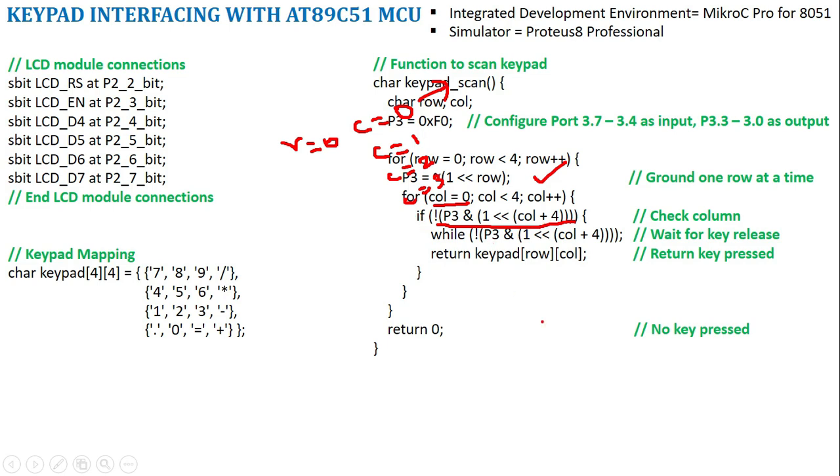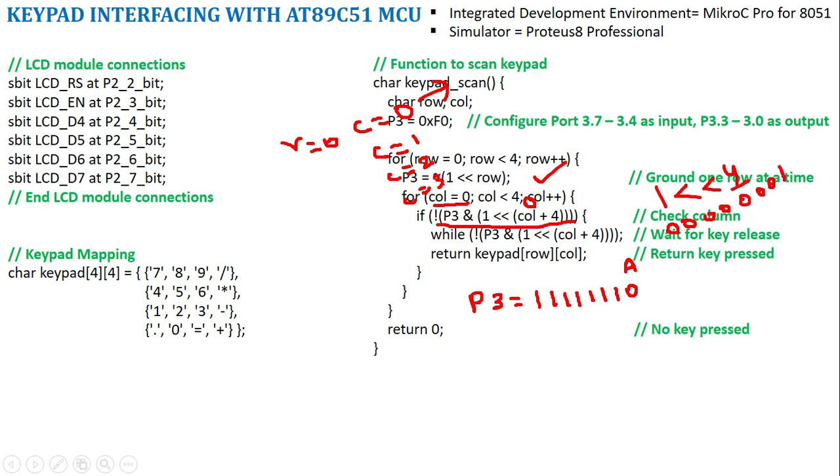Port 3 is what? Port 3 I already have as 1 1 1 1 1 1 1 0, right. This is what we have set earlier, A to be active. So this is port 3, and I am going to do an AND operation with this option. 1 left shift by column value, which is 0 here. So 0 plus 4, it will be shifted by 4, right. Shifted by 4 in the sense what will be the value? 1 I can write as 0 0 0 0 0 0 0 1.